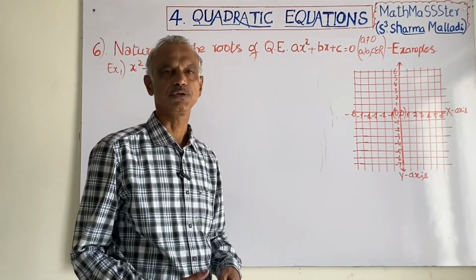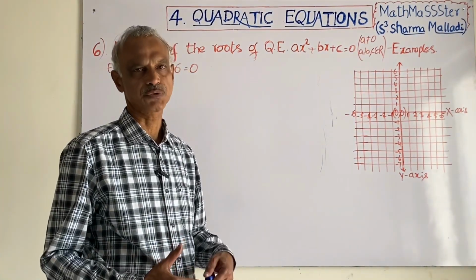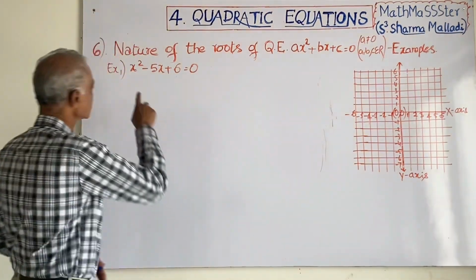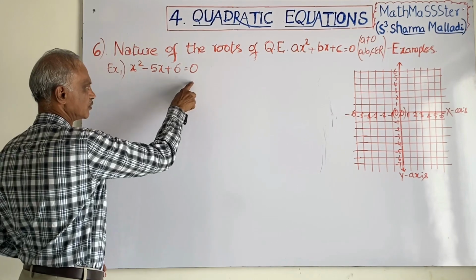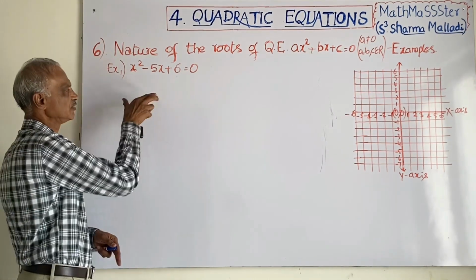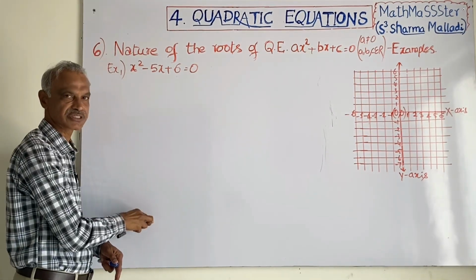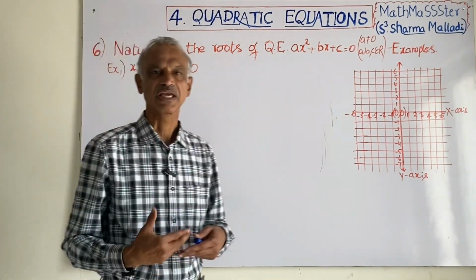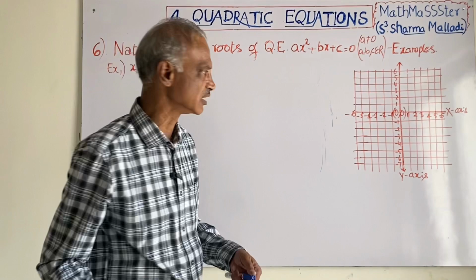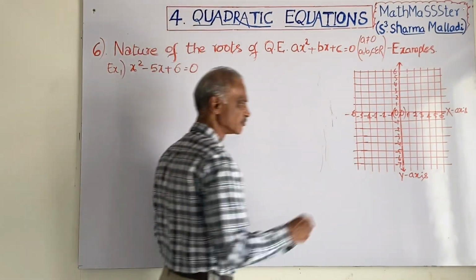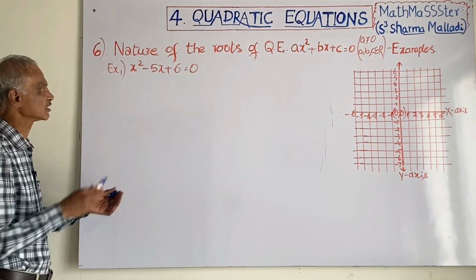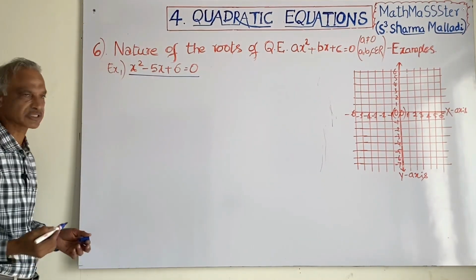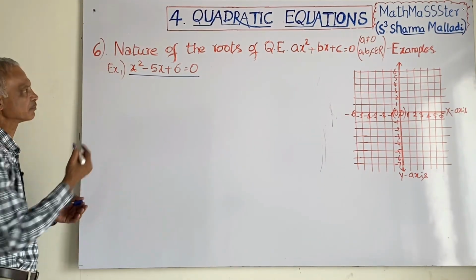I have already told you the nature of the roots in a table. I will take one example: x square minus 5x plus 6 is equal to 0. Find the nature of the roots and draw the graph. Whether our example is true or false, we will check by graph. First, I will find the nature of the roots. This example I will take.